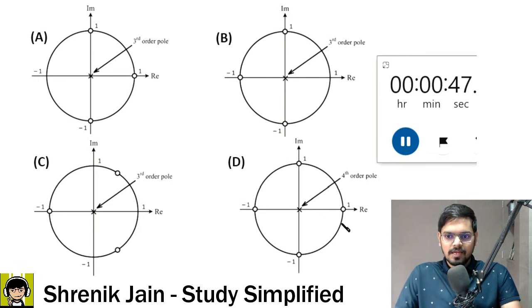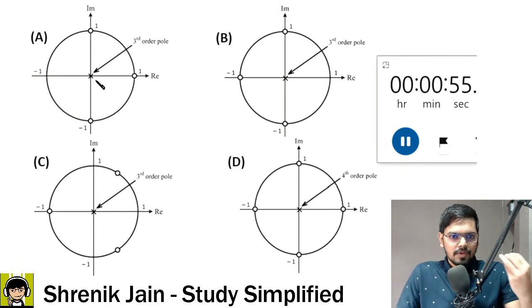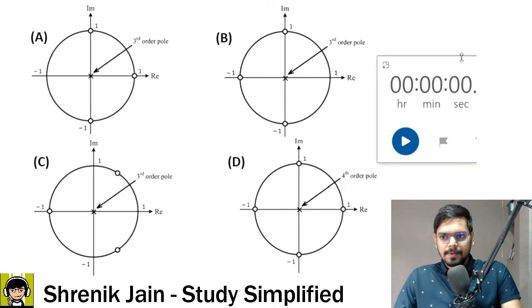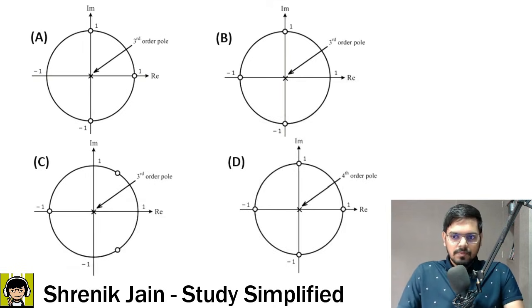And here they are saying we have 1, 2, 3, 4 zeros. So A, B, C look familiar, 3 poles and 3 zeros. D is very different, 4 poles and 4 zeros. So you have to think on that. The time is up. Now it's my time to solve the question.